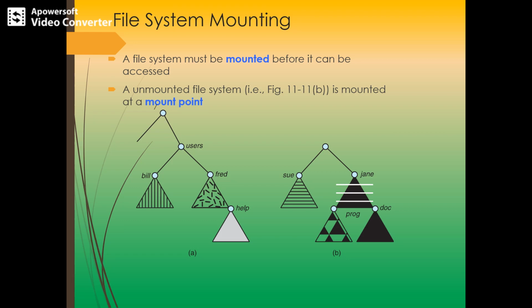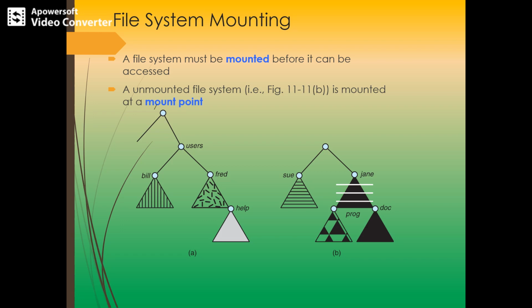Mounting is used when there is more than one file system that has to be used. Mounting is an operation that the user or the administrator performs to cause the file system on the physical storage device to appear as a part of the file system. So what does a file system contain? A file system contains directories and files. In order to have another file system on this particular storage device, it needs to be mounted. Each file system will contain exactly one directory at the top called the root directory, and this root directory can contain other directories and files.